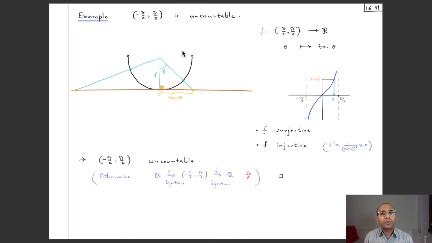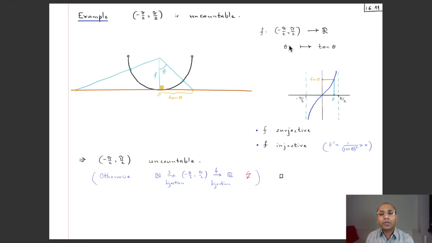So let us use the previous theorem, namely that the set of real numbers is uncountable, to show that in fact every open interval is uncountable. And before considering the case of general open intervals, let us consider this specific open interval, namely the set of all real numbers theta, which are strictly bigger than minus pi by 2 and strictly less than pi by 2. So let's show that this open interval is uncountable. And to do this, we will first produce a bijection from this open interval to the set of real numbers.